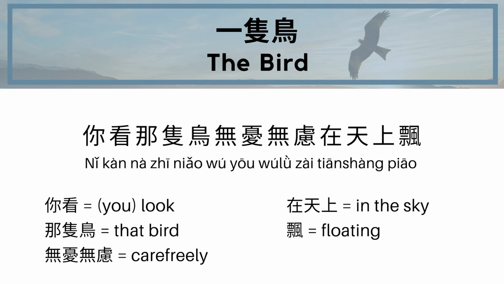So those are the 4 lines, and you can see it's very simple. There are a lot of repeated words. You've got 飘 twice at the end of the line. So this is a good song for you to just kind of learn. It shouldn't be too hard for you to pick up, and you can sing it to yourself. You can look at the characters and just familiarize yourself with the vocabulary, and over time semi-consciously pick up more vocabulary, because as I always say, learning music is one of the best ways to pick up vocabulary in a non-painful manner.